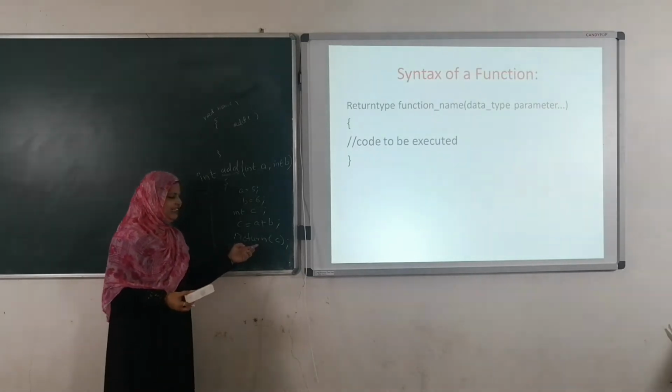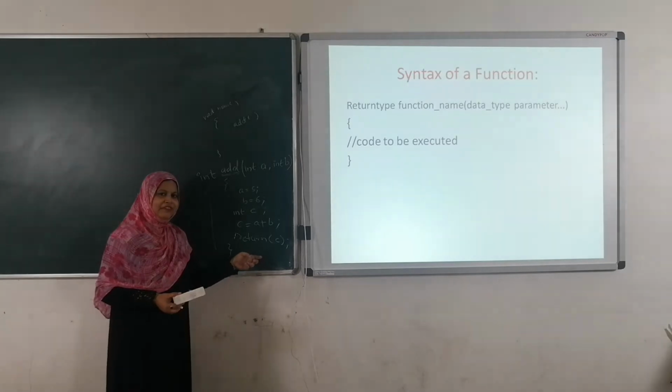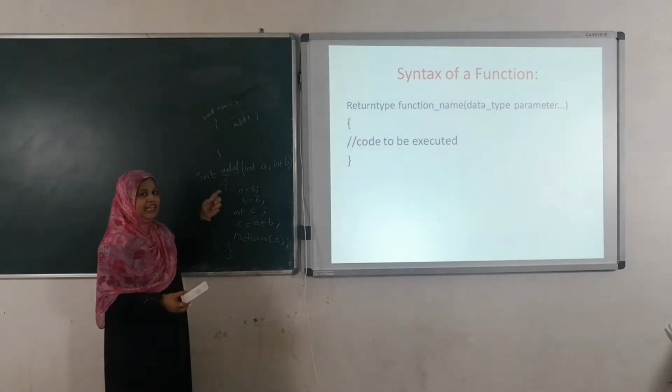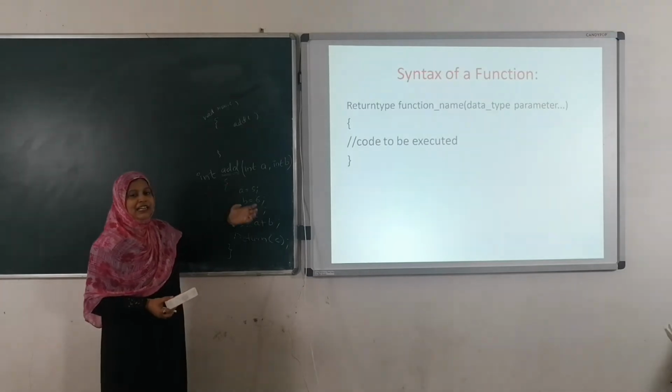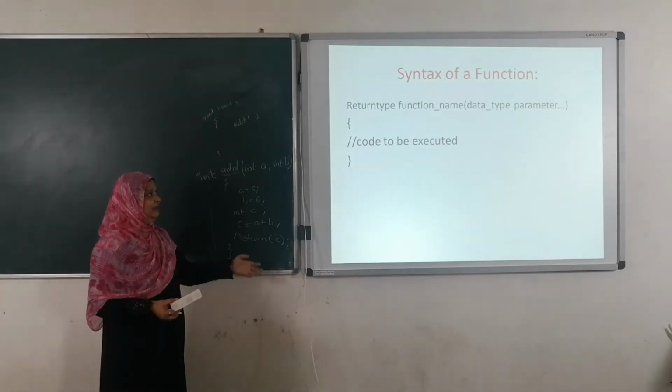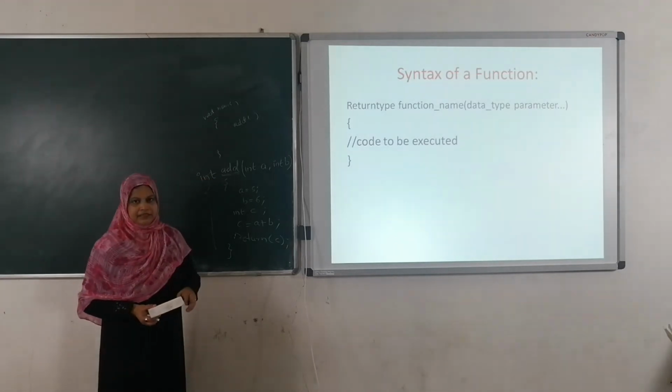If I am going to return a float value, then the return type is float. If I am going to return a character value, then the return type is character. If I am going to return a double value, then the return type is double. Depending upon the return type, that particular data type, the function type is going to be decided.